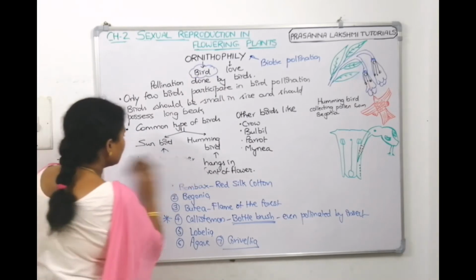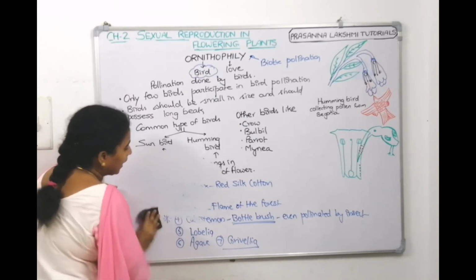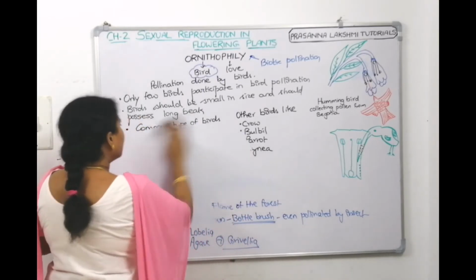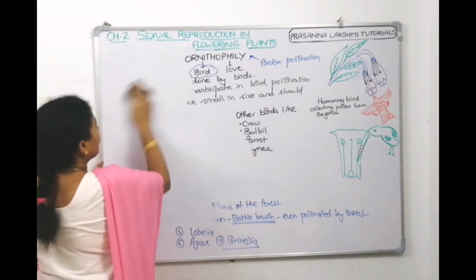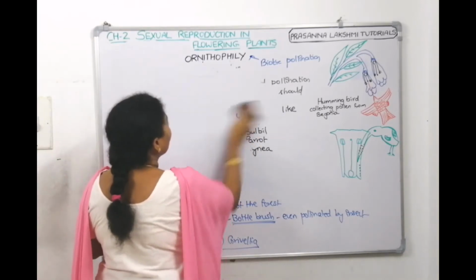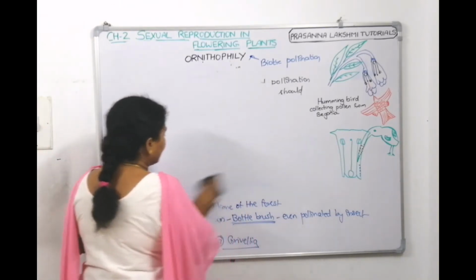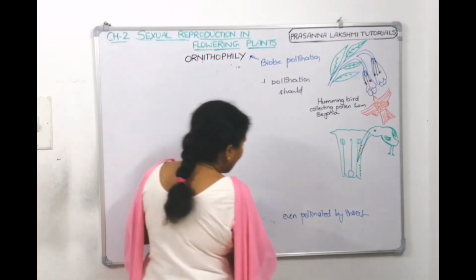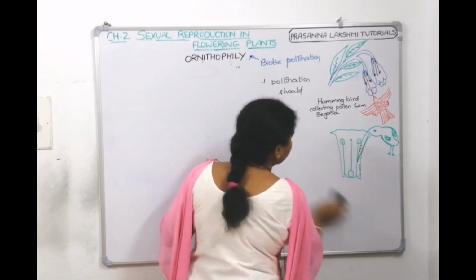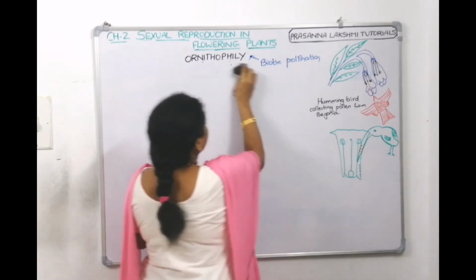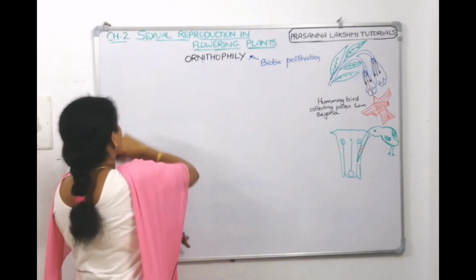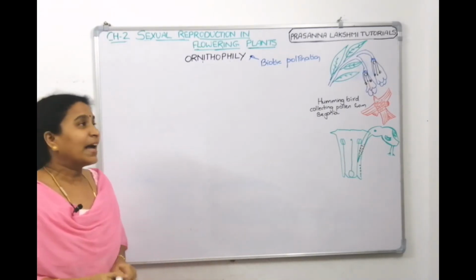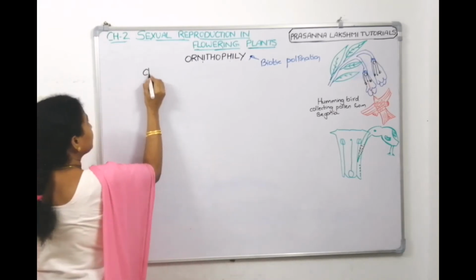Now, when we have to list down the characters of ornithophilous flowers. The bird which is flying very high, if it has to locate the flower, the flower should be colorful, big, and attractive. And since the bird sometimes sits, the flower should be strong, leathery also. All these are the characters. Let us write down the characteristics of ornithophilous flowers.